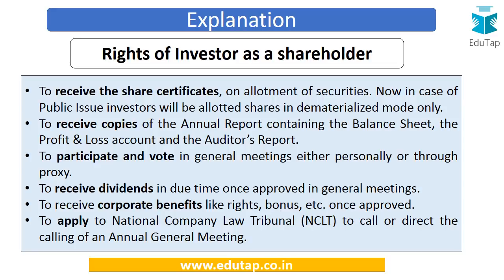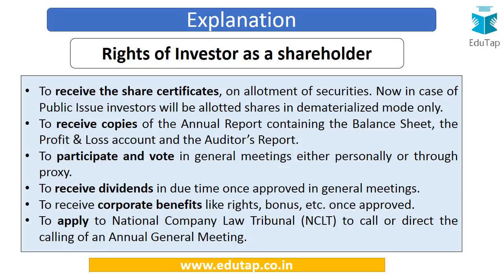Next is to receive dividends in due time once approved in the general meeting. Now the return which is received by the equity shareholder is in the form of dividend, and these dividends are declared in the general meetings, and once they are declared, once they are approved, then they are entitled to a right to receive this dividend. So this becomes a right.